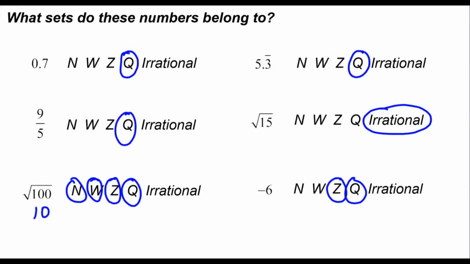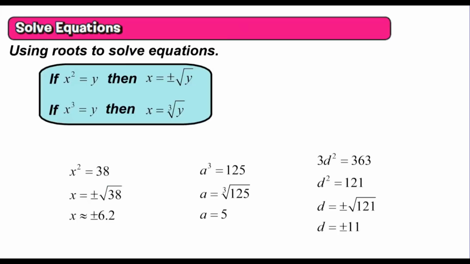So that's just categorizing numbers based on what sets they belong to. And then finally, we're going to talk about solving some equations using our roots. So using roots to solve equations, we're going to get some irrational numbers when we do this. So we're going to talk about this here in this last section.